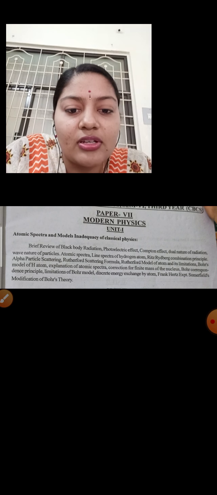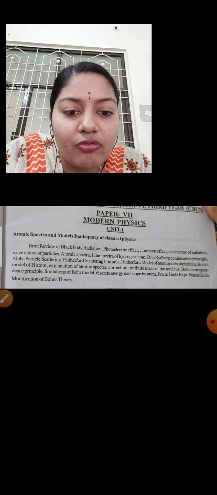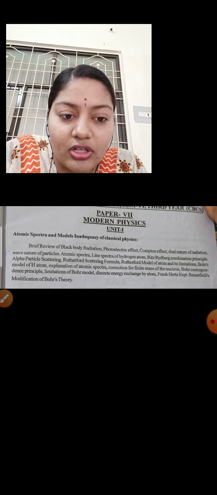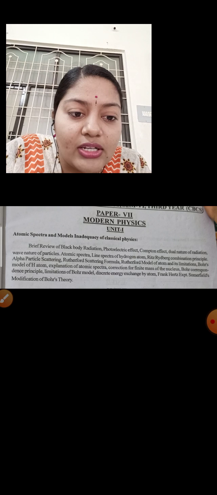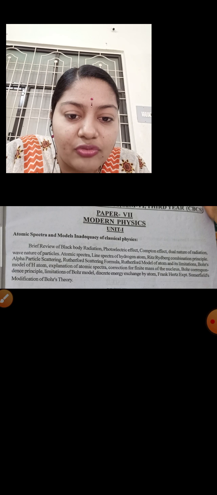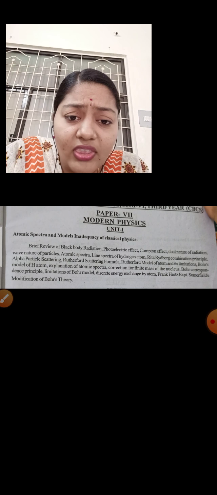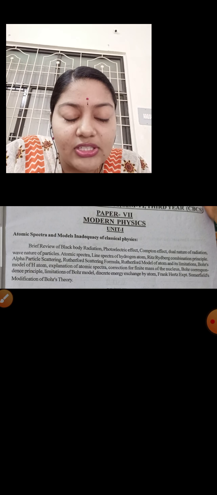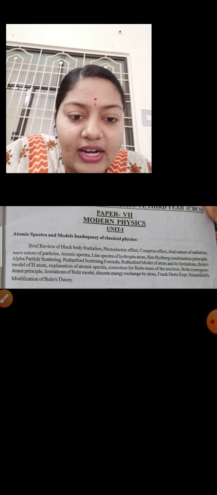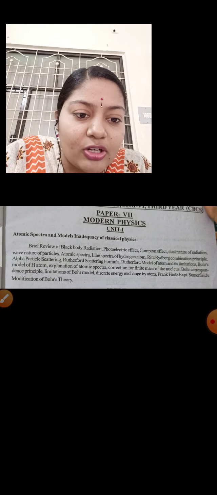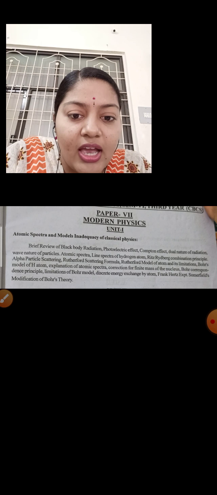First we are going to know a brief review of black body radiation, next the photoelectric effect, and the Compton effect. Next is the dual nature of radiation, that is the wave nature of the particle and the particle nature of the wave. That is called wave-particle duality. Next, atomic spectra, that is the line spectra of the hydrogen atom, and the Rydberg combination principle.